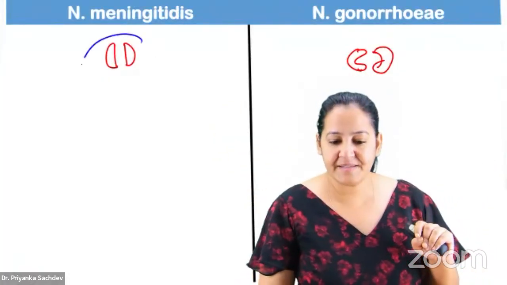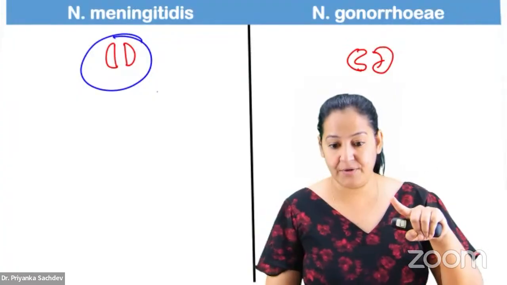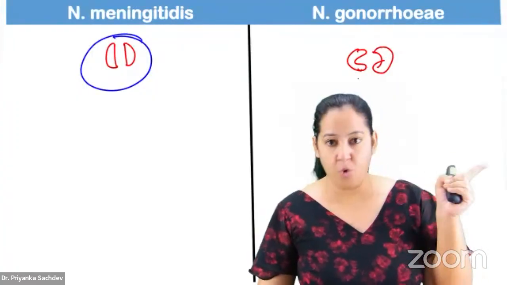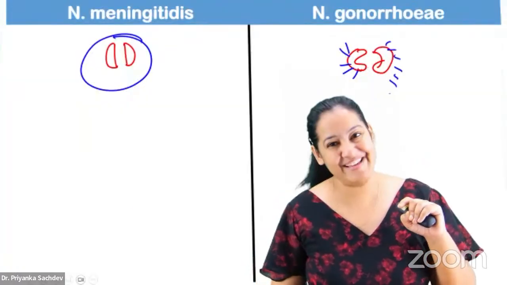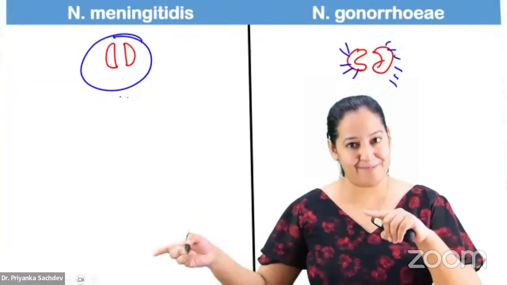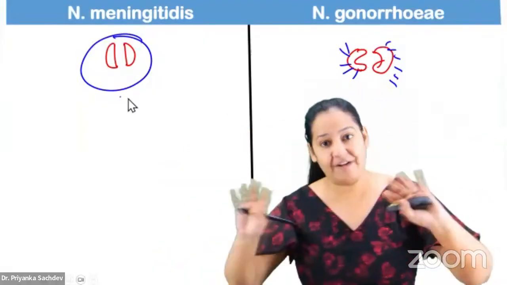Meningitidis is capsulated. The capsule is present. But gonorrhoeae, no capsule is present. Here the virulence factor is pili. Here pili or fimbriae is present. So please learn, here capsule is present, here capsule is absent and pili. The diagram itself depicts it.